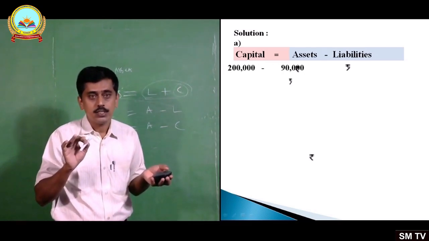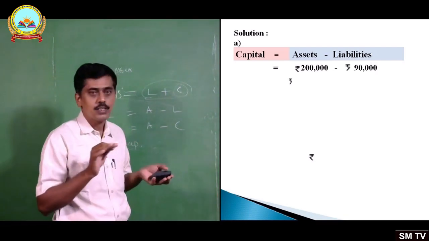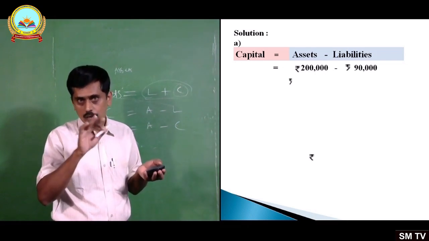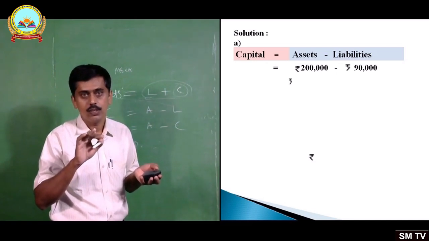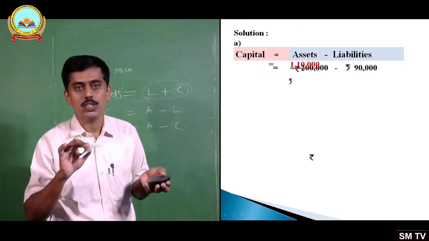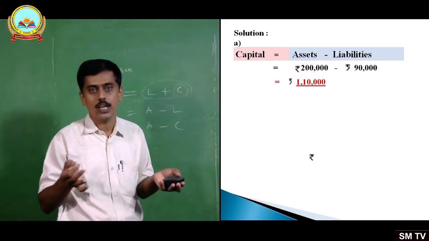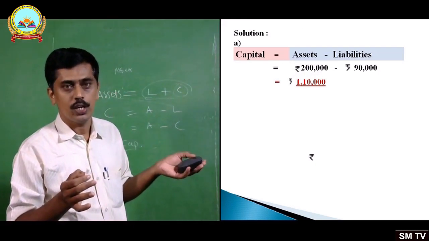How much assets? 2 lakhs. Liabilities how much? 90,000. Look at the problem. Liabilities 90,000, assets 2 lakhs. Find the difference. Difference is capital. How much is the capital? 1,10,000 is the capital. 2 lakh minus 90,000. I hope you got it. Okay.